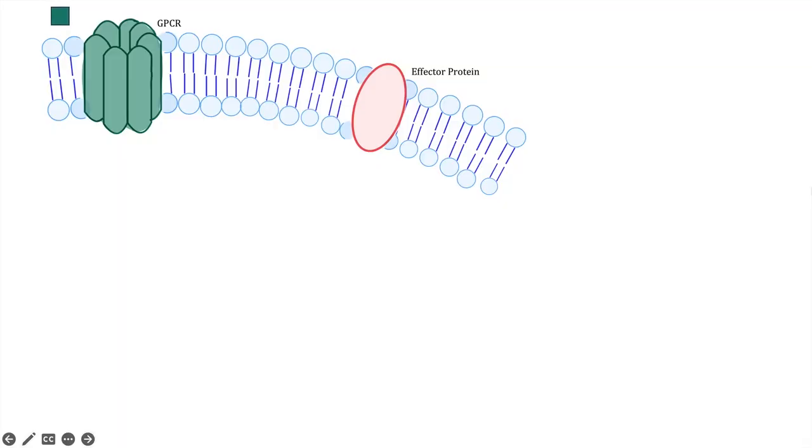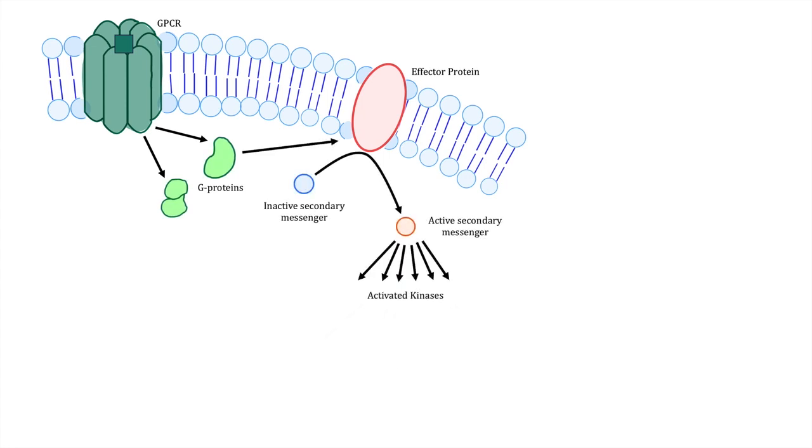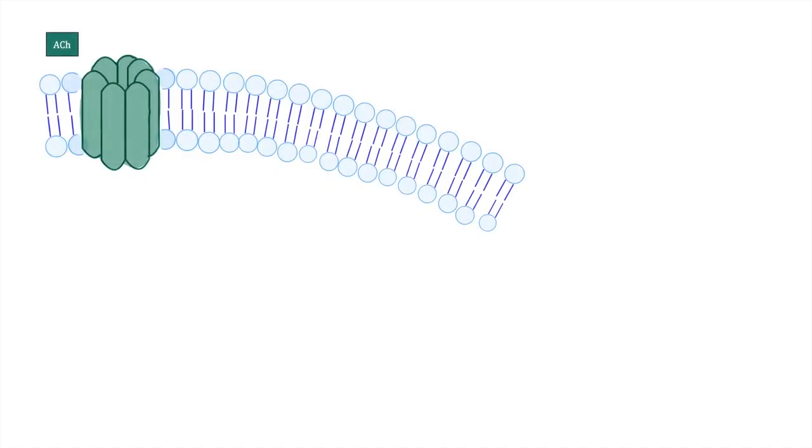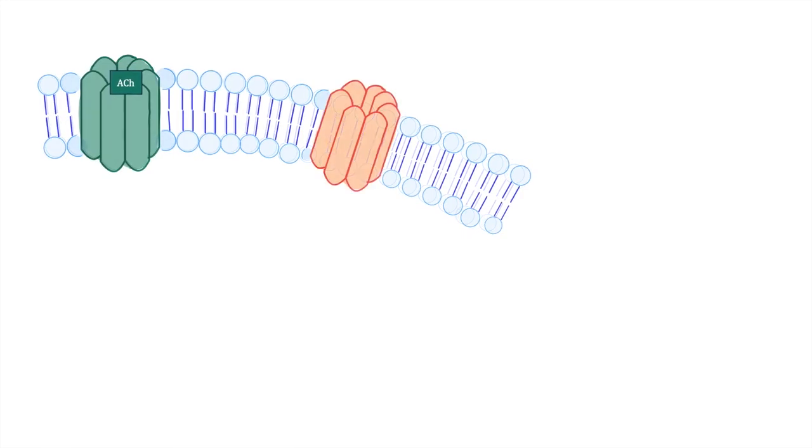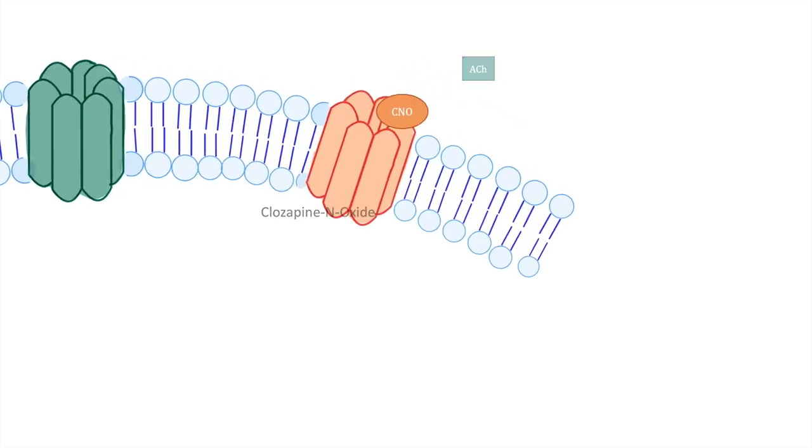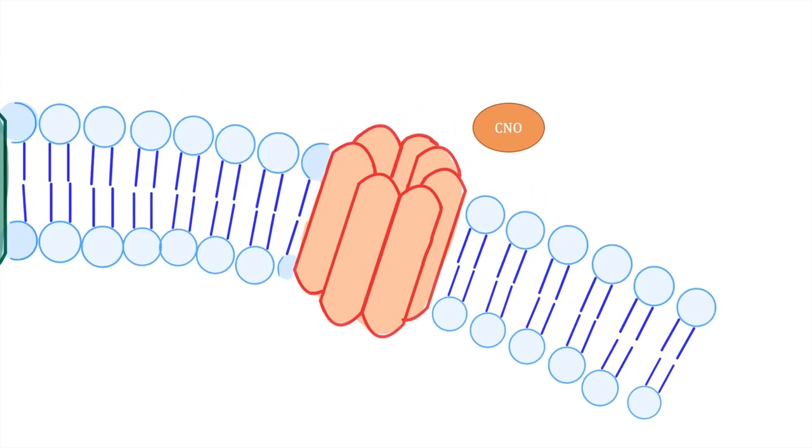DREADDs are modified G-protein coupled receptors, meaning they function through secondary messenger cascades. DREADDs have been designed for a variety of GPCR types. Some of the most common DREADDs are mutated muscarinic acetylcholine receptors. These mutant receptors no longer bind to acetylcholine and instead only bind to a small drug called clozapine N-oxide, abbreviated CNO. CNO can be given orally, for example, in drinking water or food.